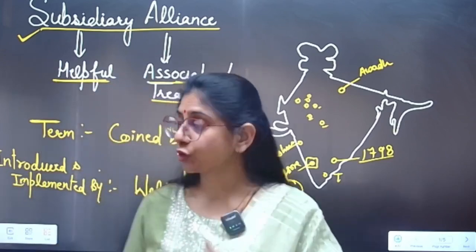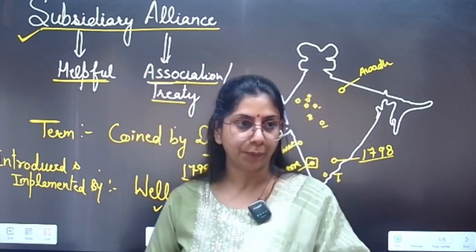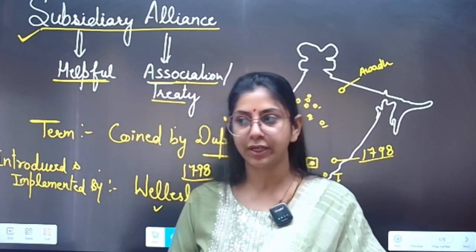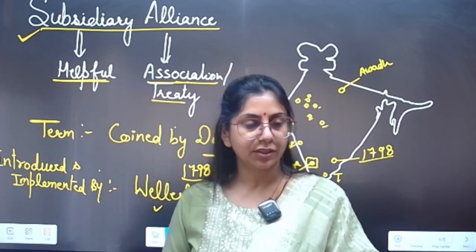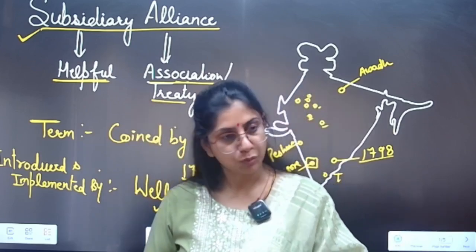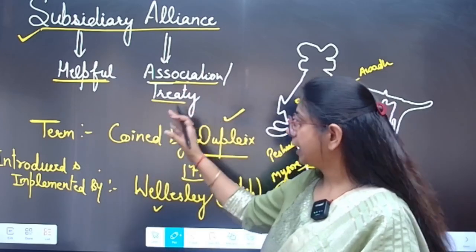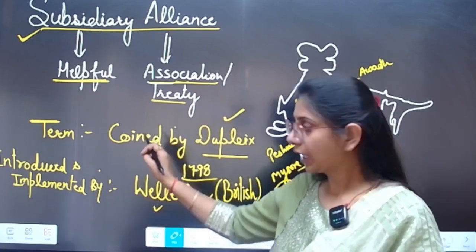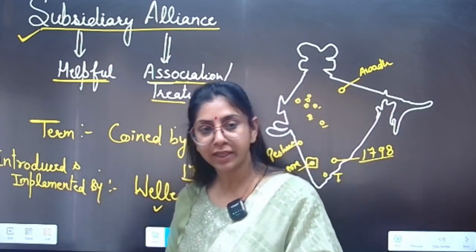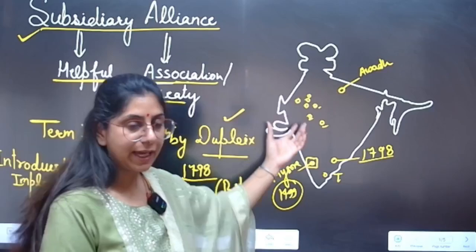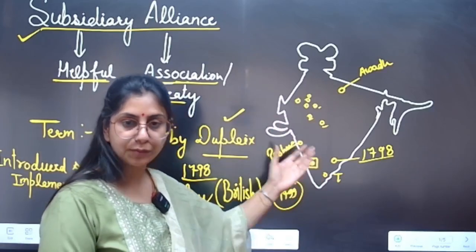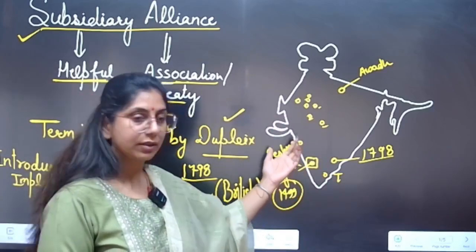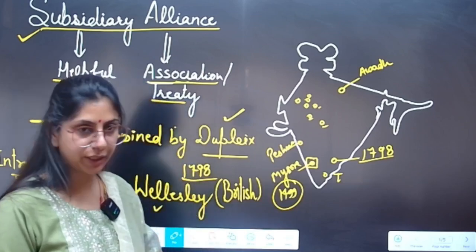And one more thing I want to clear: questions from this topic are generally asked by UPSC in both prelims and mains. For prelims, you must focus on the term, who introduced or implemented this policy, and the areas and kingdoms who accepted or signed this policy of subsidiary alliance.